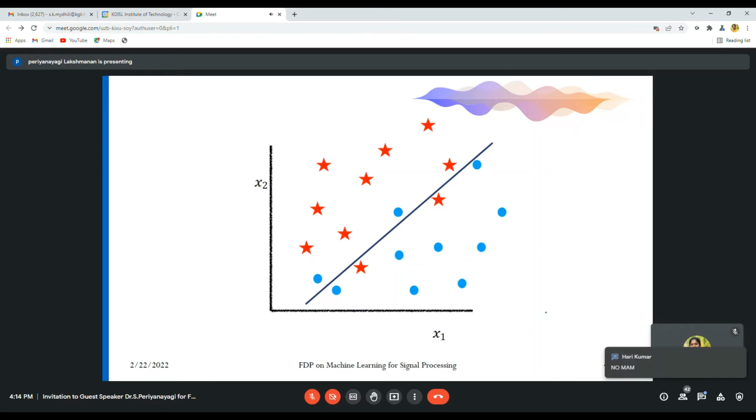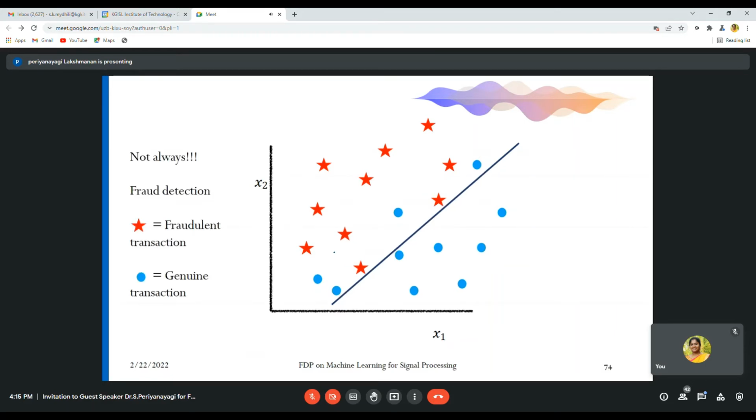For example, consider you have 10 lotus and 10 roses. Out of this, above this line you have 8 lotus and below this line you have 2 lotus. That means this is called wrong prediction and this is right prediction. Again, this is right prediction and this blue is wrong prediction.